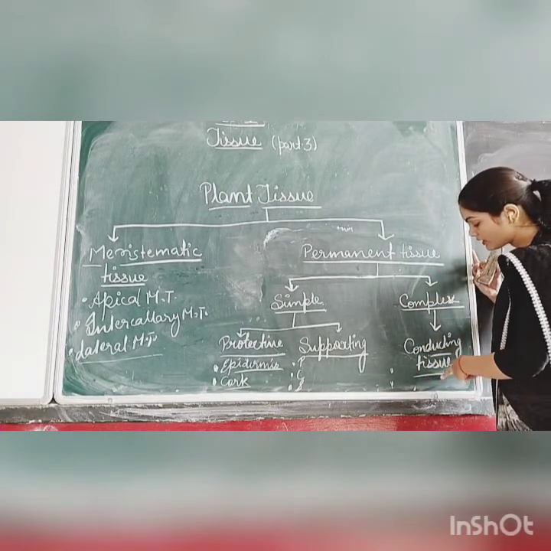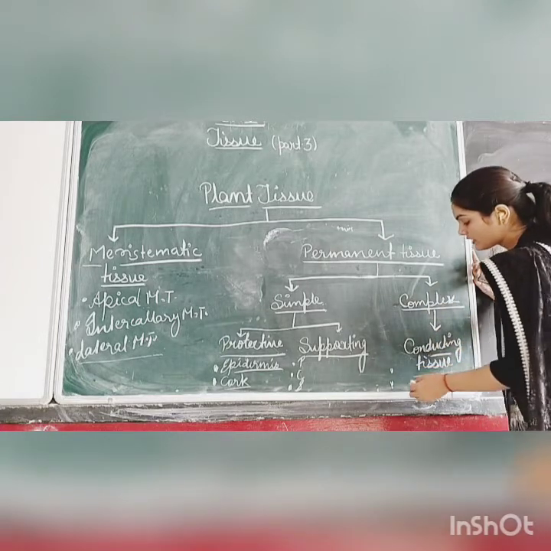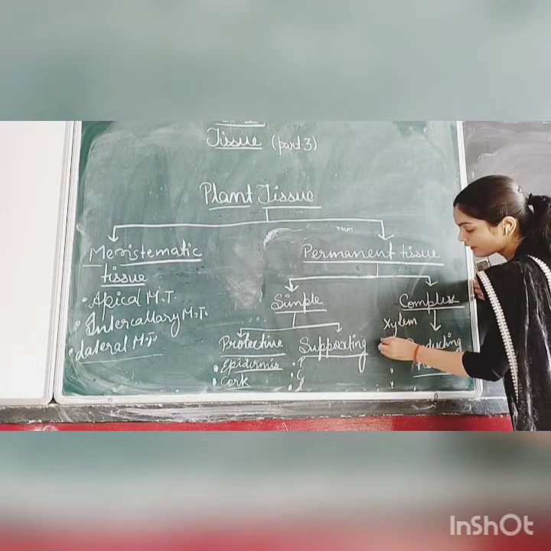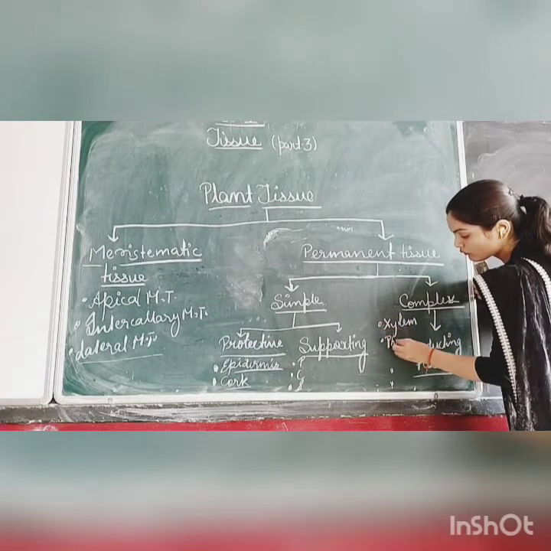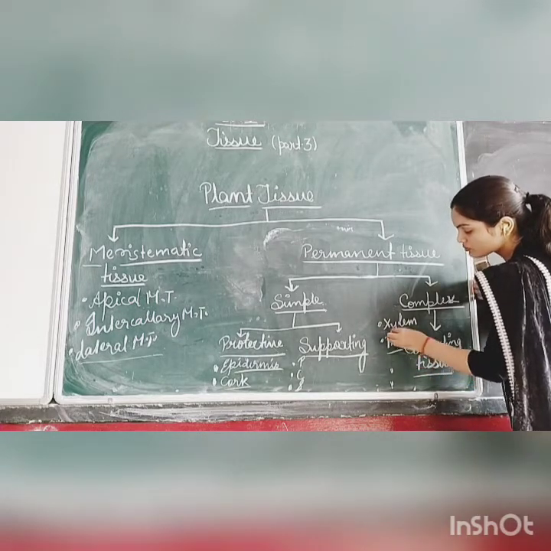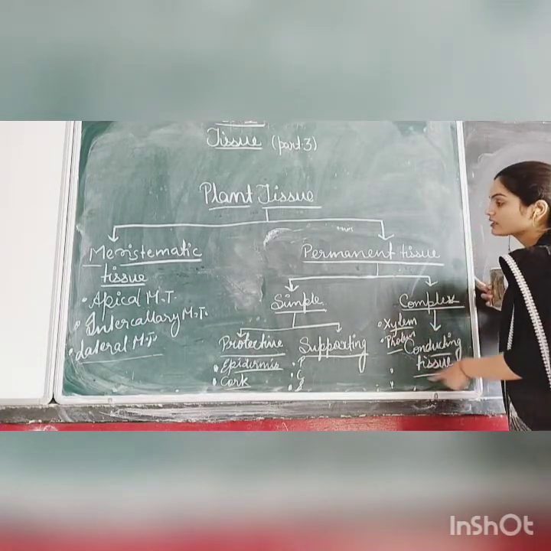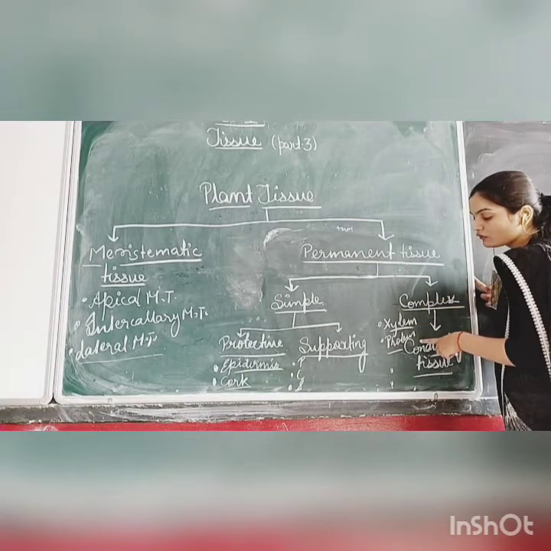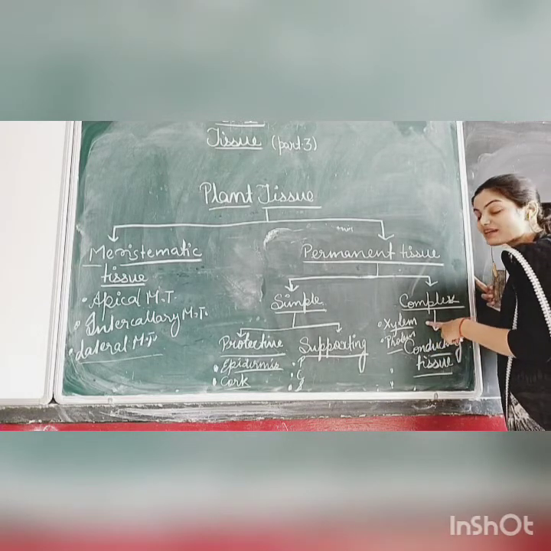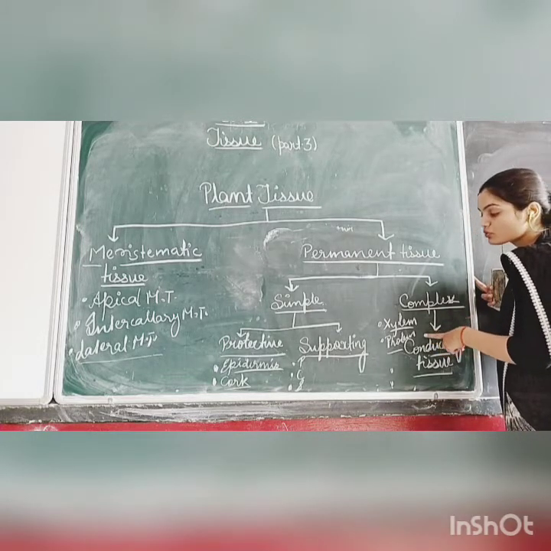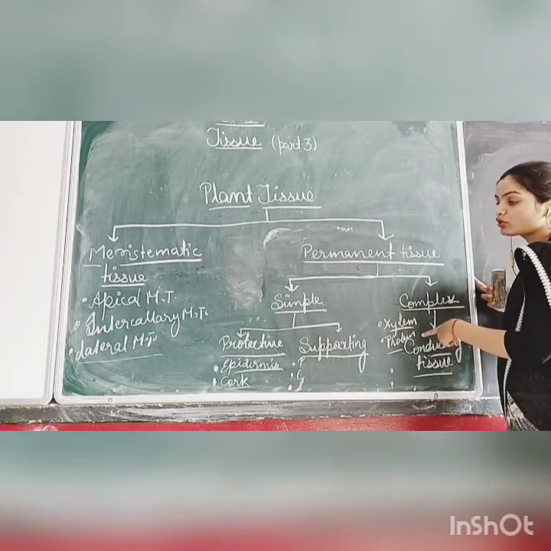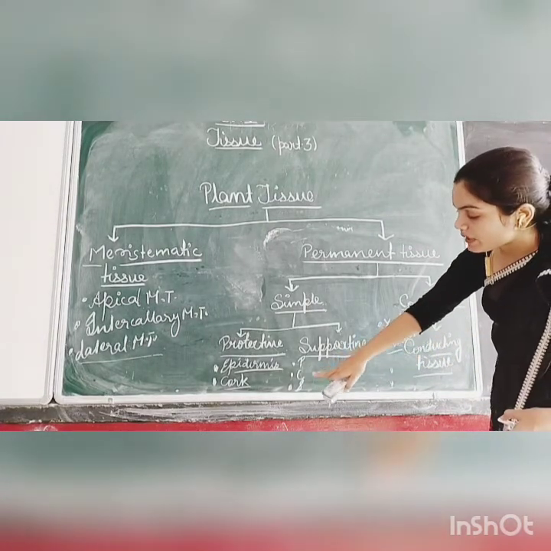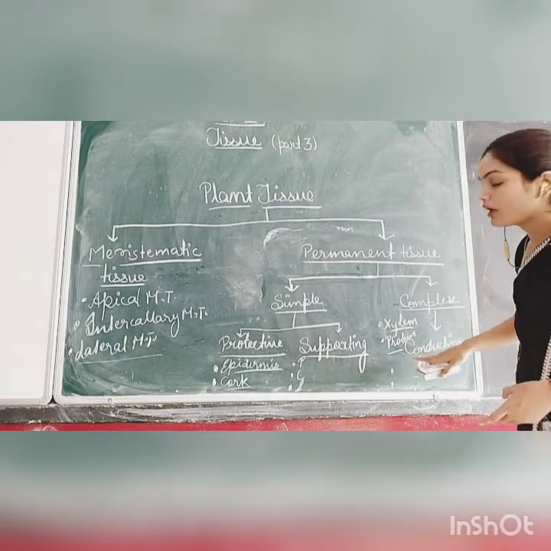If we talk about the conducting tissue, we can see xylem and phloem. Students, in complex conducting permanent tissue, the types of tissue we are able to see are xylem and phloem. Xylem contains 4 parts and phloem also contains 4 parts. For that, you have to open your book and see everything at a broad spectrum: what parenchyma, collenchyma, sclerenchyma, xylem, phloem and their types are.